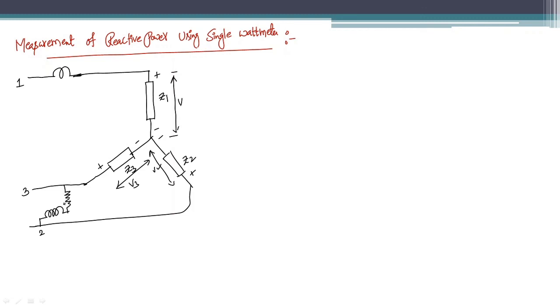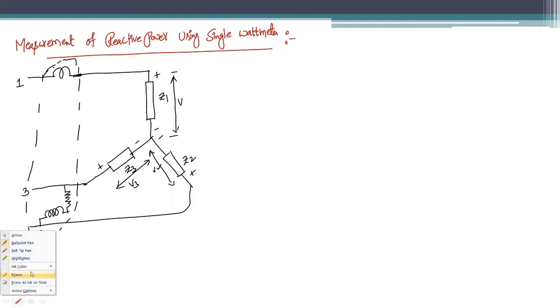This is entirely a single wattmeter with the current coil placed in any one of the lines, and the pressure coil connected between the remaining two unused lines.